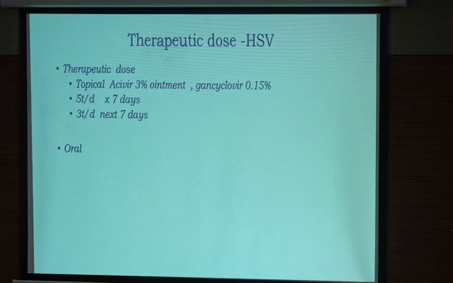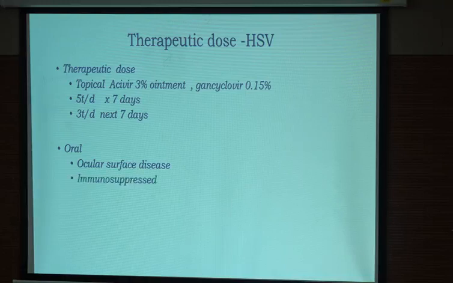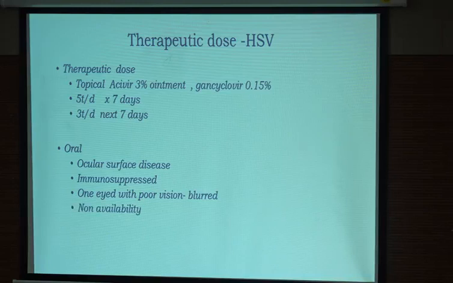So the oral is required in only a few circumstances, like if the ocular surface is very bad, in those patients you give it. Similarly, in an HIV patient, or if the patient is one-eyed, with poor vision, and the ointment is causing further blurring, in those patients you can give oral. Or non-availability of the topical Acivir. Where the topical Acivir is not available, does anyone know where it is not available? It's not available in USA. That's why those people always used to give oral.